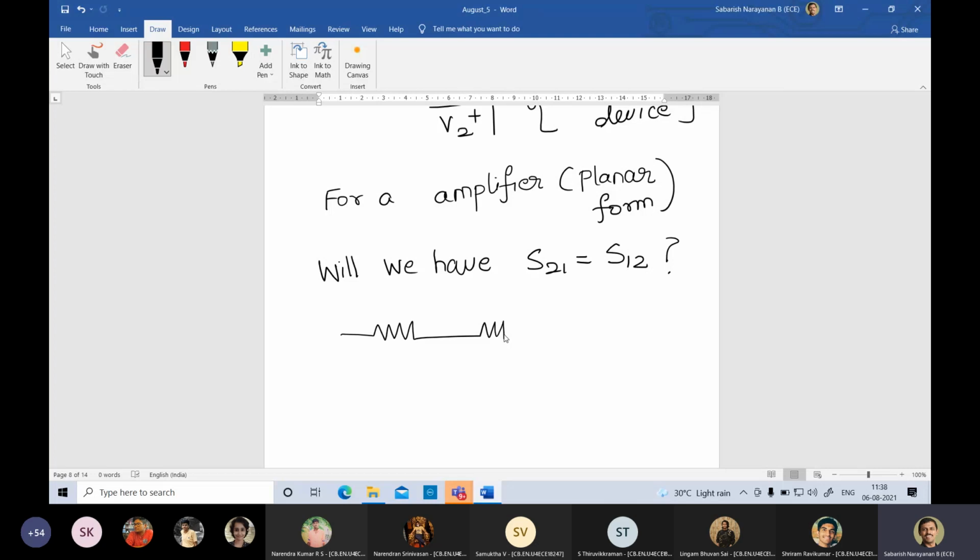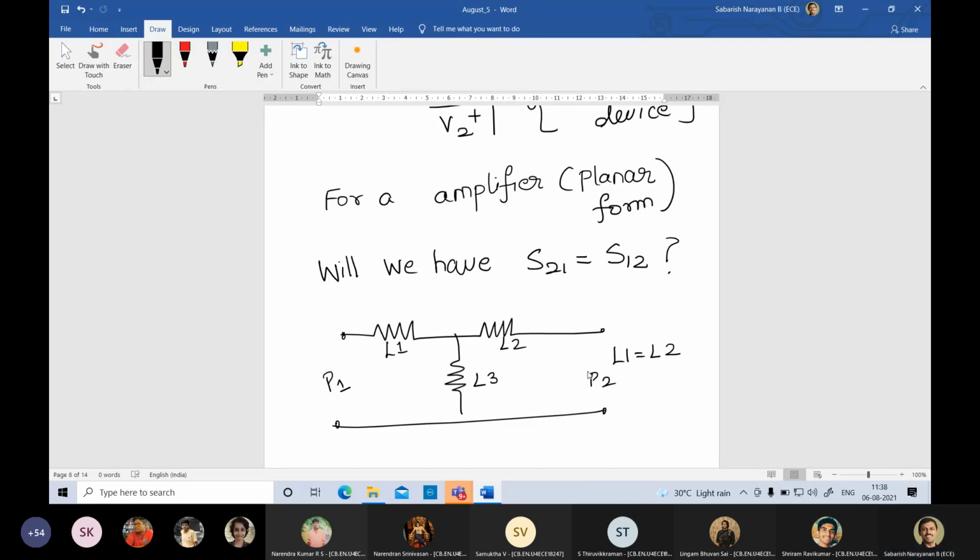If I have a simple network like this, say I design it with inductors L1, L2, L3, where L1 equals L2. This is my port 2 and this is my port 1. Now Sriram, will S12 be equal to S21? Yes, sir. So it depends on the functionality. Looking at the circuit itself, you will tell there is a similarity there.